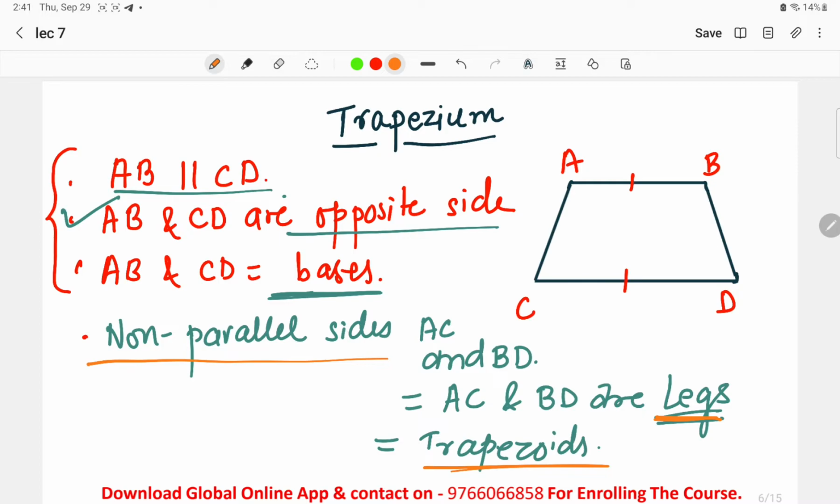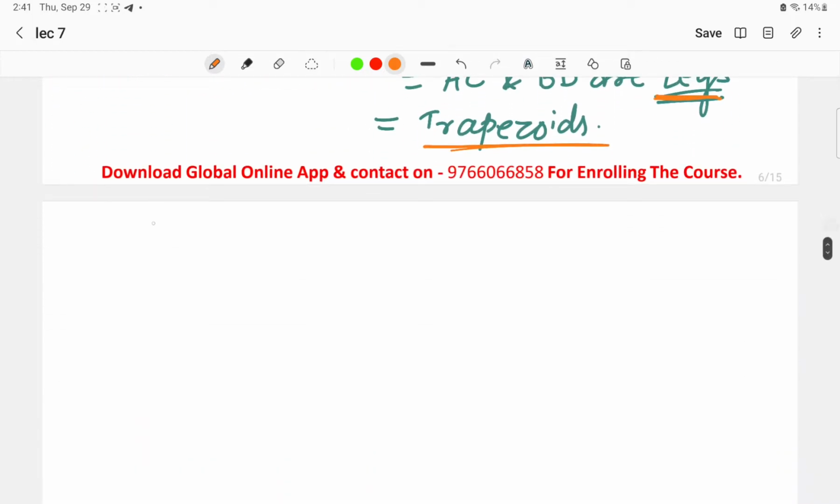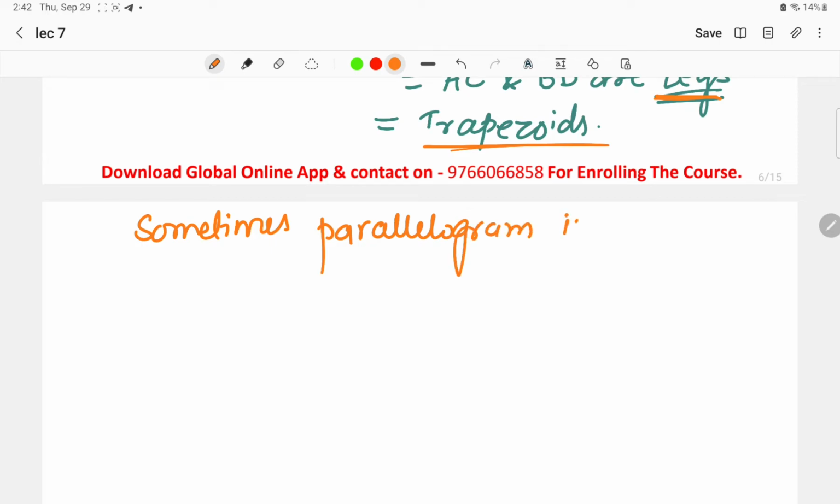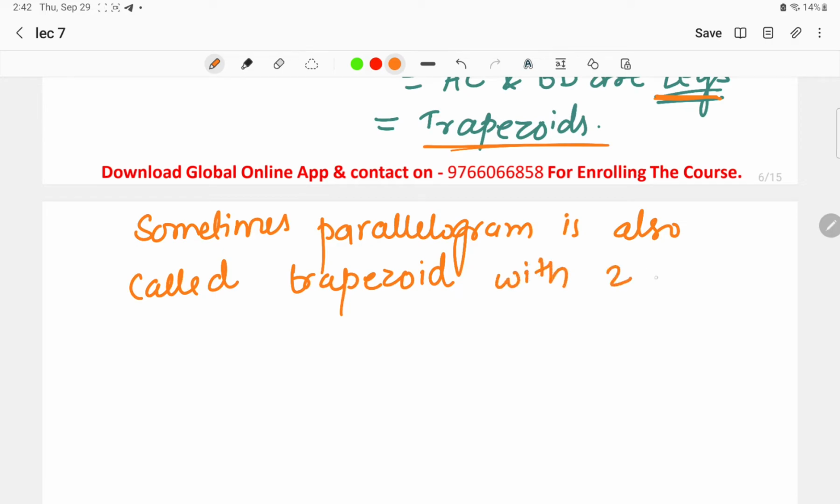Sometimes the parallelogram is also called a trapezoid with two parallel sides.